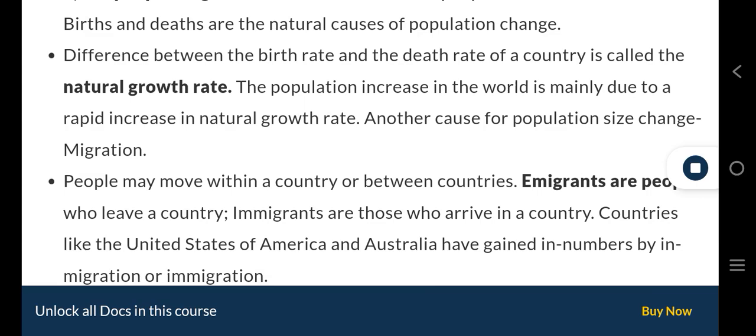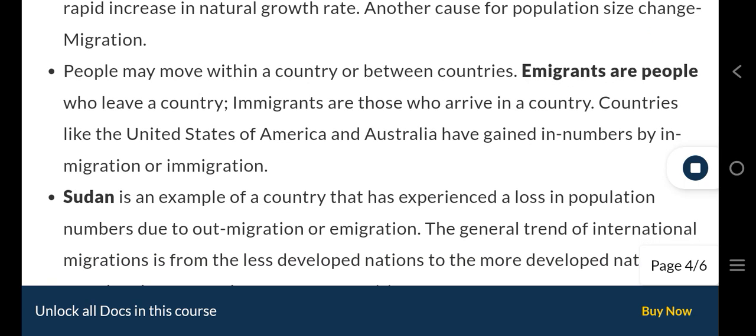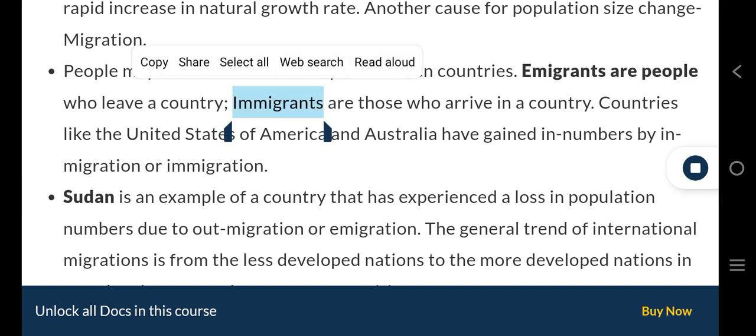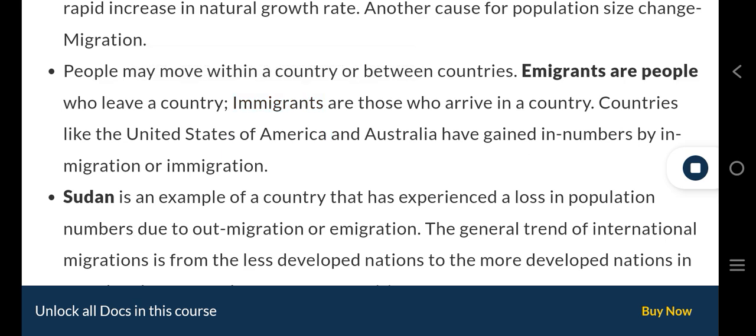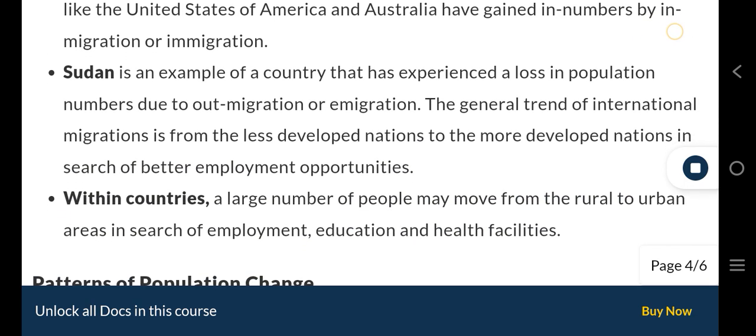Another cause for population size change is migration. People may move within a country or between countries. Emigrants are people who leave a country, immigrants are those who arrive in a country. Countries like the United States of America and Australia have gained in numbers by in-migration or immigration. Sudan is an example of a country that has experienced a loss in population numbers due to out-migration or emigration.